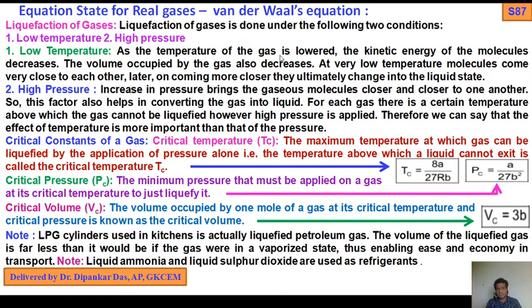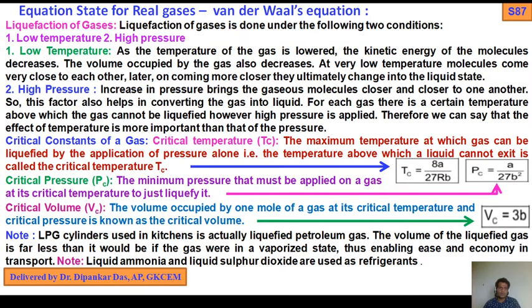As the temperature of the gas is lower, the kinetic energy of the molecules decreases. The volume occupied by the gas also decreases. At very low temperature, molecules come closer to each other. Later, on coming even closer, they ultimately change into the liquid state.